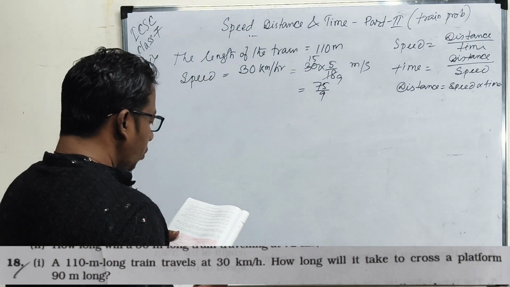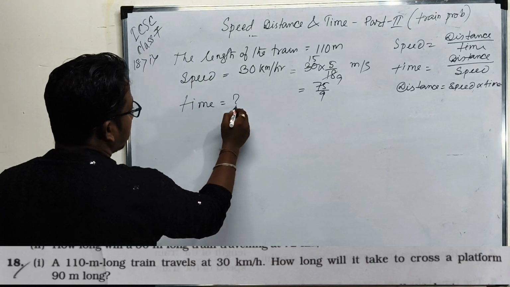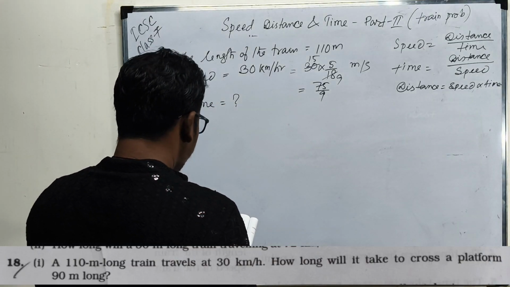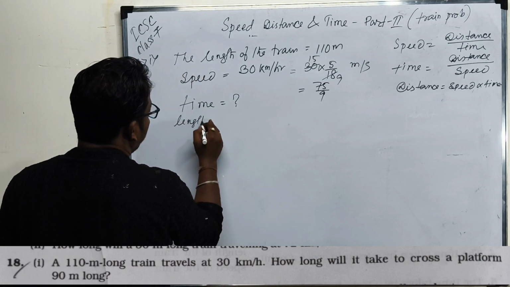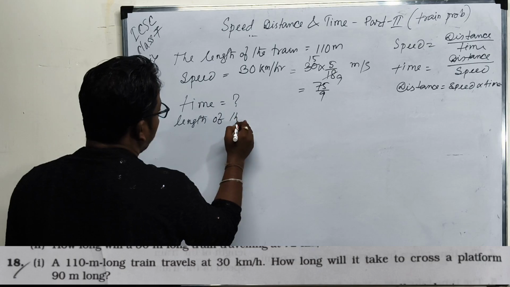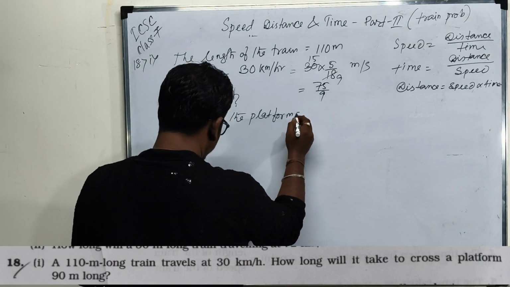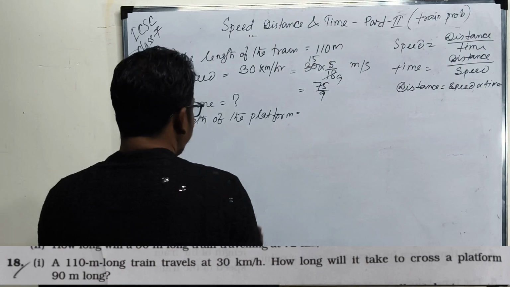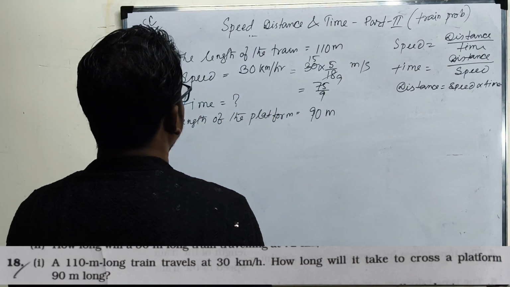And how long means the question is asking for time. The length of the platform is given as 90 meter.